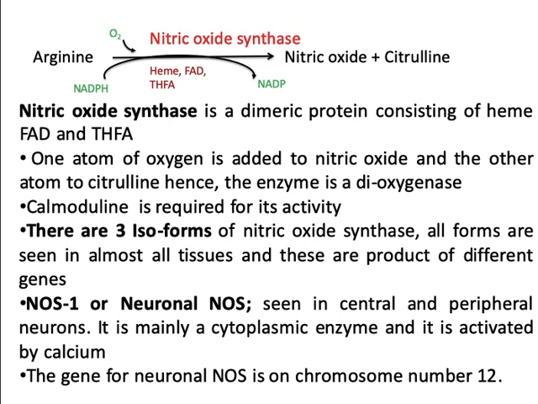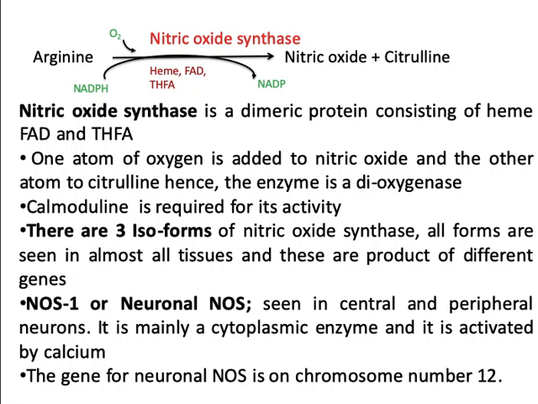Here, one atom of oxygen is added to nitric oxide and the other atom to citrulline, and hence the enzyme is called a dioxygenase. There are three isoforms of nitric oxide synthase. All forms are seen in almost all tissues and these are products of different genes.